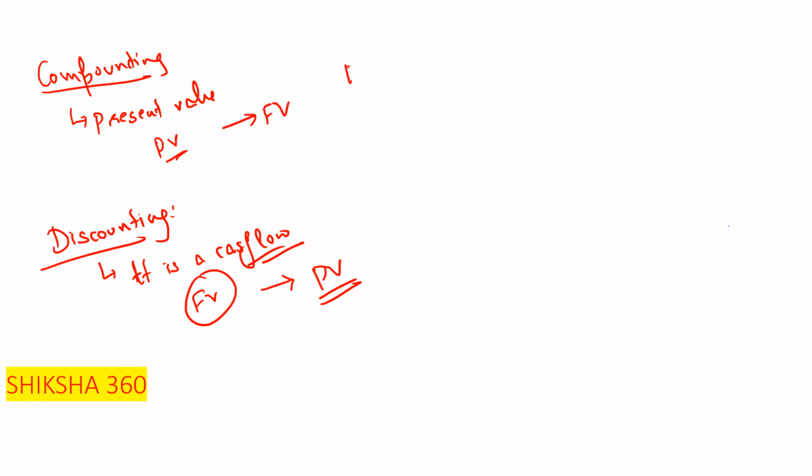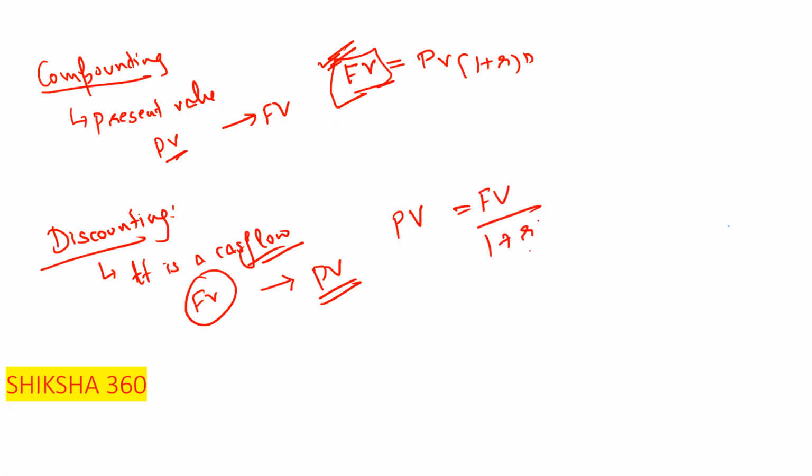Just remember that in compounding, on the left hand side we take future value, and on the right hand side present value into (1 plus r) power n. We calculate the future value. In discounting, we keep the present value on the left hand side, and on the right, future value upon (1 plus r). Please remember these things so that you are able to answer the question in the examination.